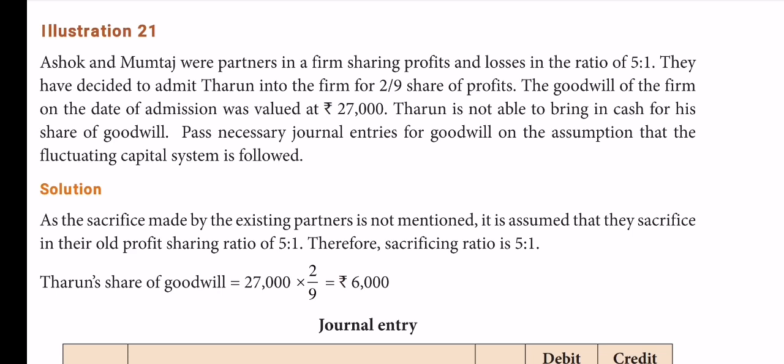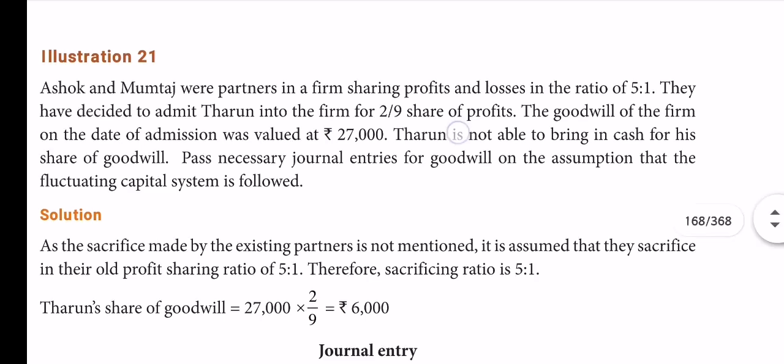Okay, first one. Then second, how much is the share given to new partner Tarun? 2/9 of the value of goodwill, which is 27,000. So how much is the share? Therefore new partner Tarun's share of goodwill equals 27,000 into 2/9. Putting now, you will get 6,000. So this is the value of goodwill of the new partner Tarun. So this goodwill is to be credited in the old partners' capital accounts in the sacrificing ratio of 5:1.